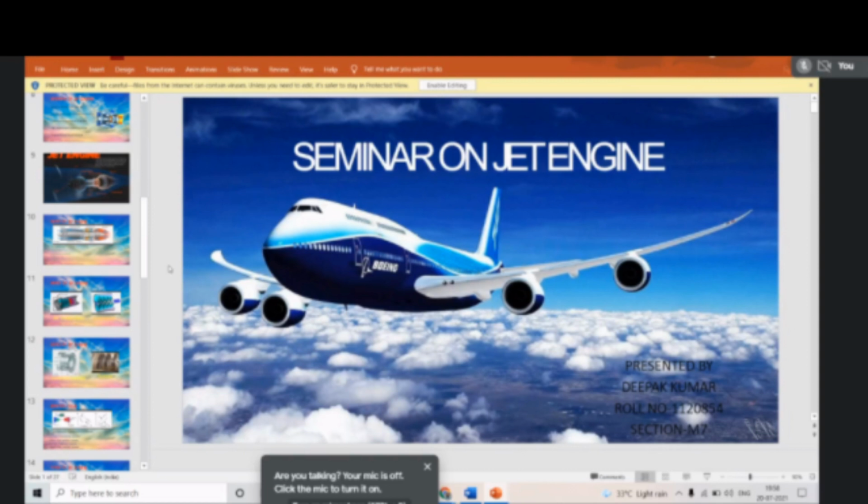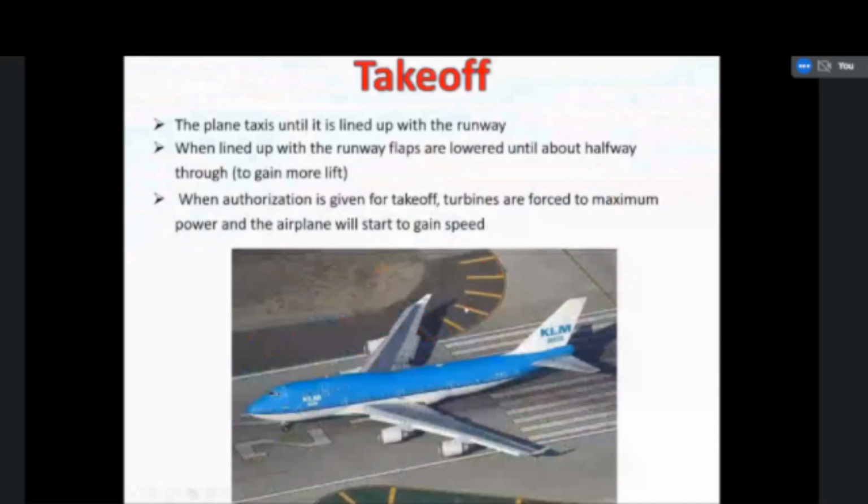Now we are going to see how planes land and take off. So first of all, we are going to see how the aircraft will take off. During the takeoff conditions, when lined up with the runway, flaps are lowered until about halfway through. So during the long run, the authorization is given for takeoff. At that time, the pilot will move the flap to the lower end. So the flap will provide the lift, and the turbines are forced to maximum power. So at that time, the aircraft will take off.